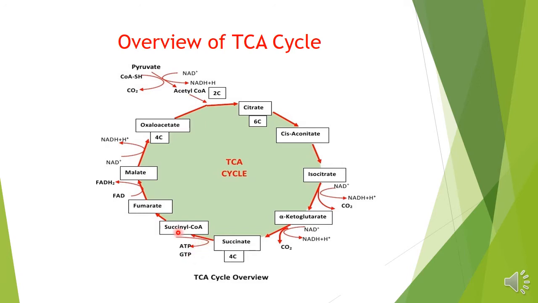Then succinyl coenzyme A is changed to succinate, then fumarate, fumarate to malate, and there is a reduction of FAD, and then malate regenerates the oxaloacetate. Of course, there is also the reduction of NAD, and oxaloacetate, a 4-carbon compound, is regenerated. That will now again be used for the next acetyl CoA to go for the cyclic reactions.